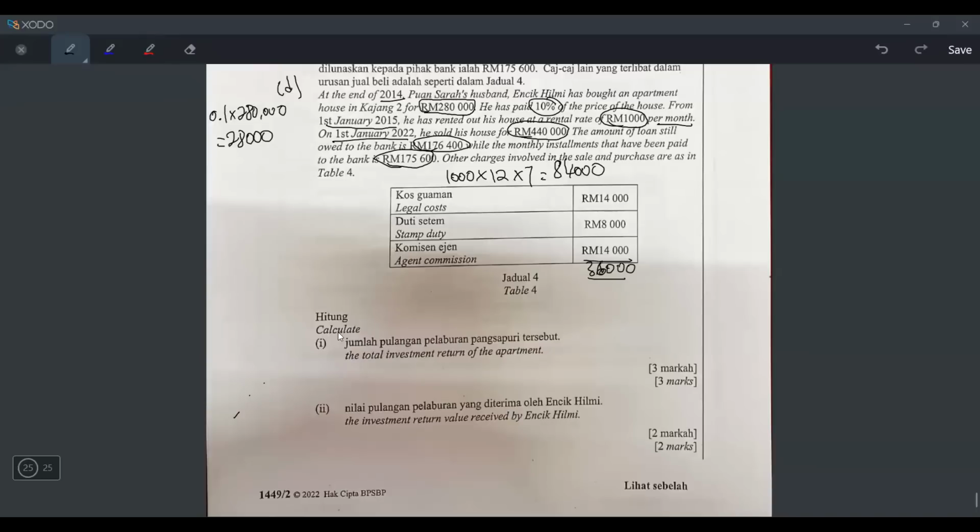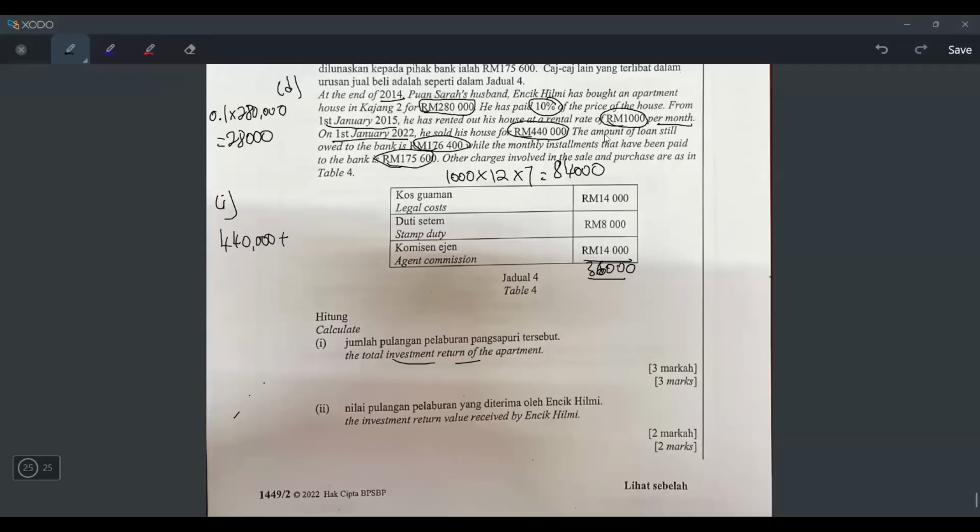Okay, now I think I can calculate the total investment return. What they want is the jumlah pulangan pelaburan, because he sold his house, right? They are asking that, because if you sell your house, of course you will earn something. You will not sell it if it's rugi. So what they are asking is how much the investment return of the apartment is. So how much did he sell it for? He sold for 440,000, right? But of course I have to add the income, right?